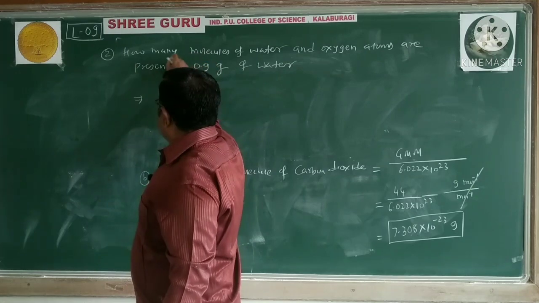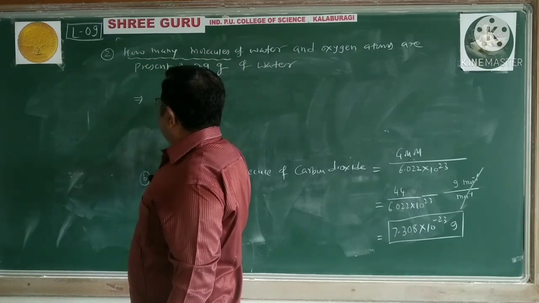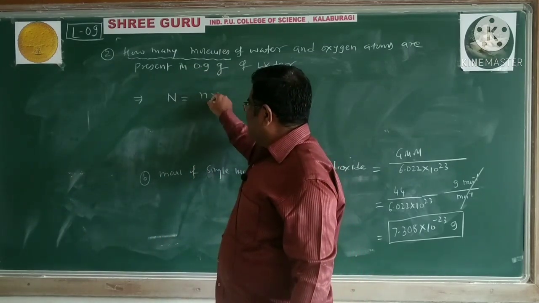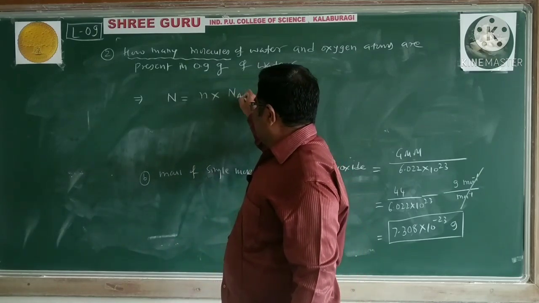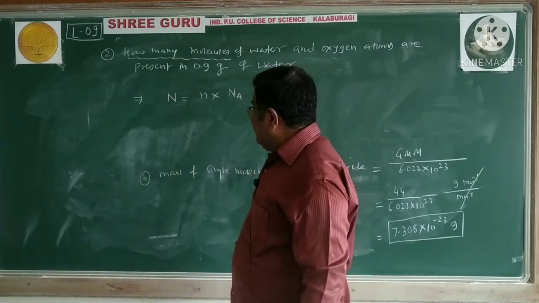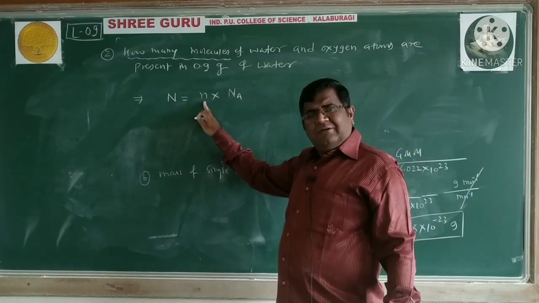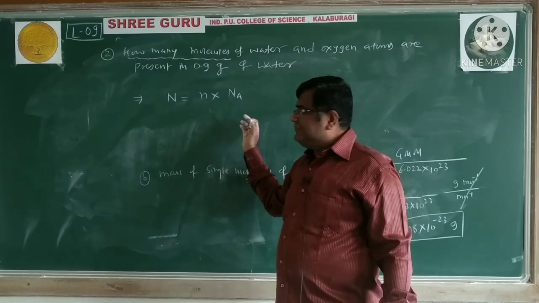So first they ask how many molecules. So number of molecules, capital N, equals number of moles multiplied by Avogadro number. If number of moles is 1, number of molecules equals Avogadro number, like that.